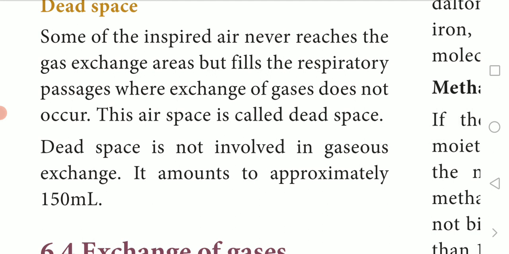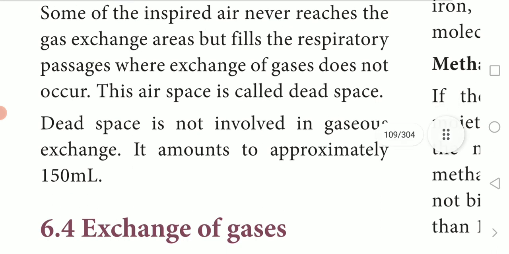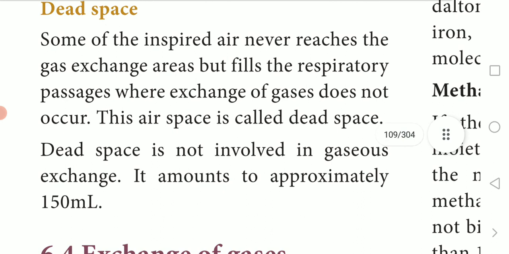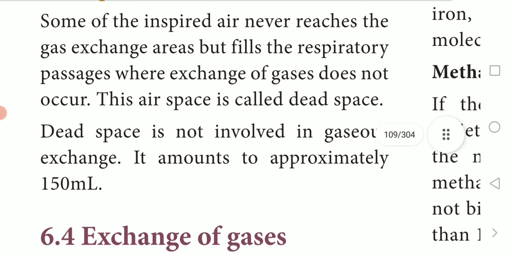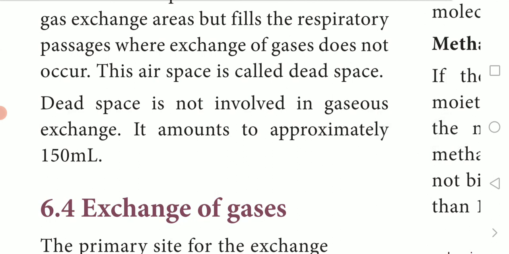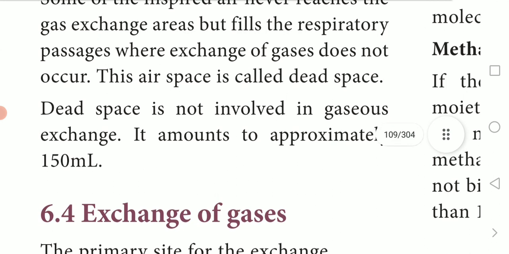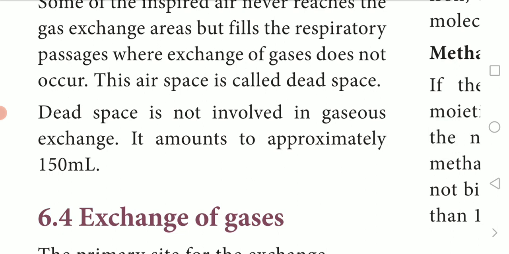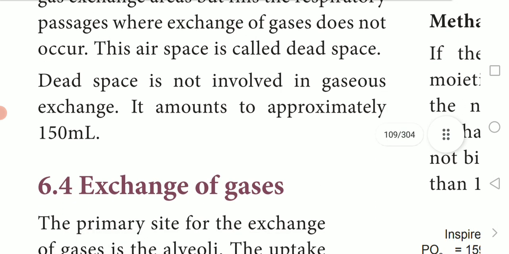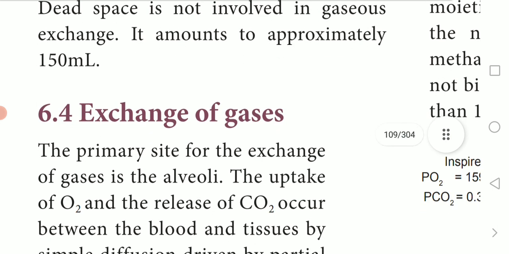The remaining gas which fills the respiratory passage is said to be dead space. That gas will not be utilized by the lungs. It will come out while we breathe out. Dead space is not involved in gaseous exchange. It amounts to approximately 150 ml, so this 150 ml of gas will not be utilized during respiration.